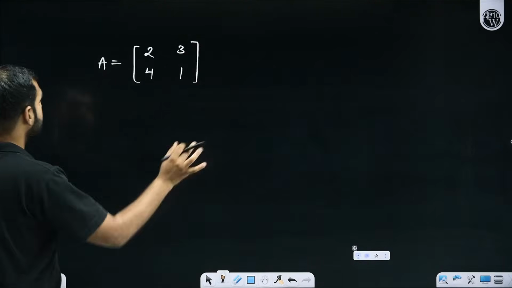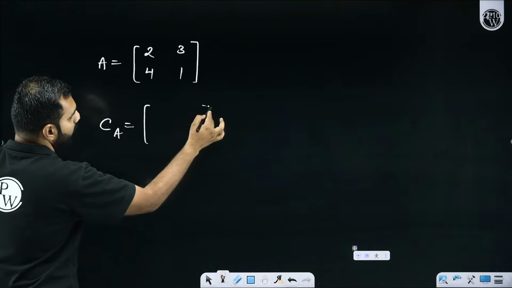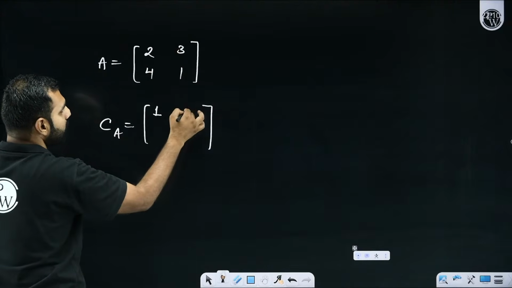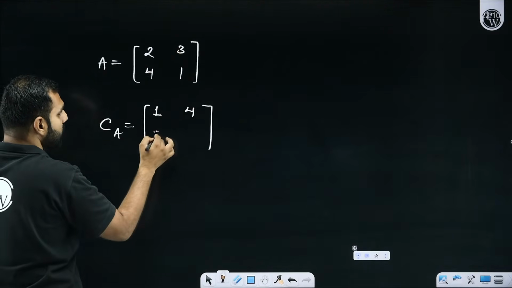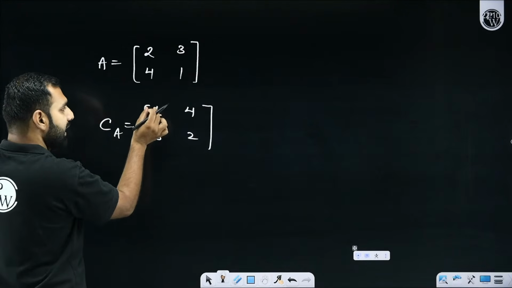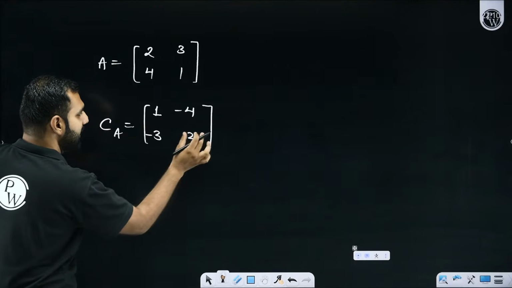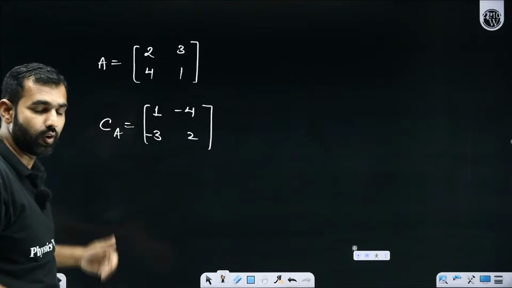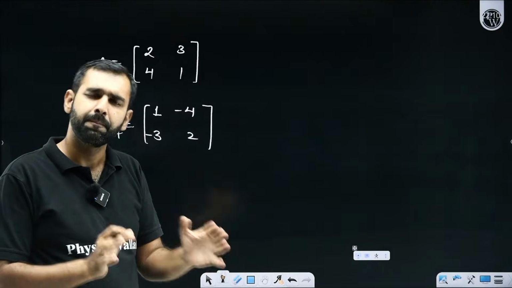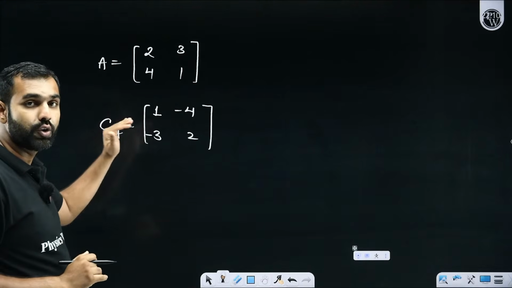Now I'm writing the cofactor of A. Let me write the minor first. For 2, it will be 1. For 3, it will be 4. For 4, it will be 3. And for 1, it will be 2. This is the minor. Now cofactor means A11 plus, A12 minus, A21 minus, A22 plus. Do you remember that sign scheme we follow? This is what we have studied in determinants. Now, this is what you have found as the cofactor of A.